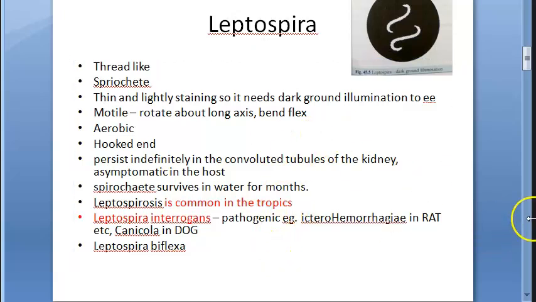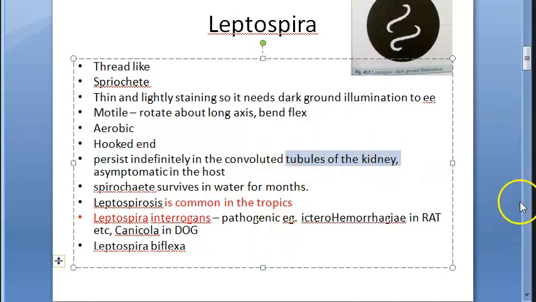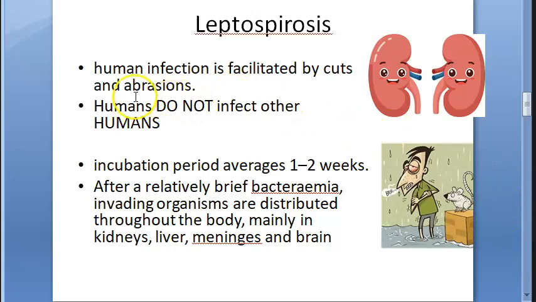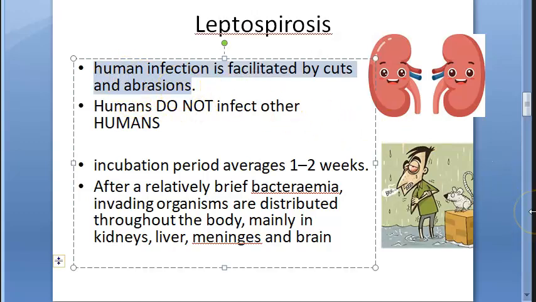And I told you where it will be: in the kidney of these rodents, and whenever they urinate, it will come out. Especially if you have cuts and abrasions, then it will enter humans. Humans don't infect other humans. Incubation period is 1 to 2 weeks, so nothing will happen until 1 or 2 weeks after swimming there. First it will be bacteremia.